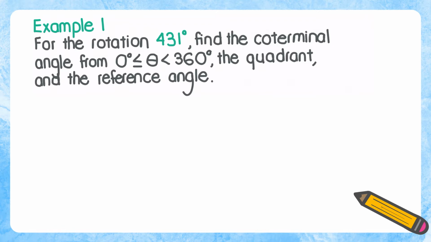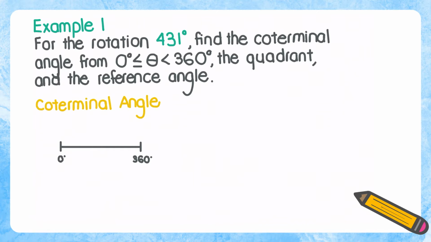Since this is the first example, please write it down in its entirety. And then for the following examples, you can just write the angle measure. So for the rotation 431 degrees, find the coterminal angle that lies between 0 and 360 degrees, the quadrant, and the reference angle.